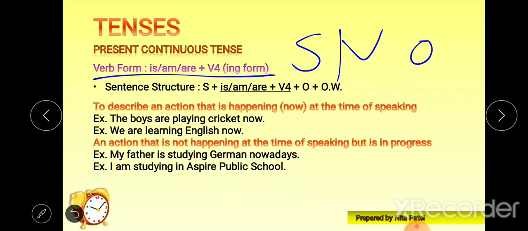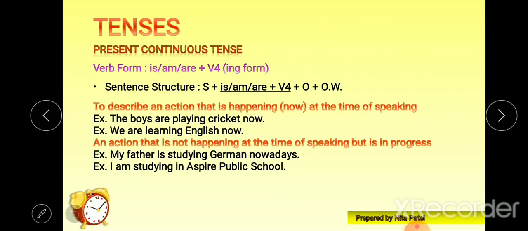Now let's see some of the usages of the present continuous tense. To describe an action that is happening right now at the time of speaking. So right now we are speaking, and the action that someone is doing this, I am doing that, or you are doing that, at the speaking time, that action is just going on, that action is continuous. So in that time we can use present continuous tense.